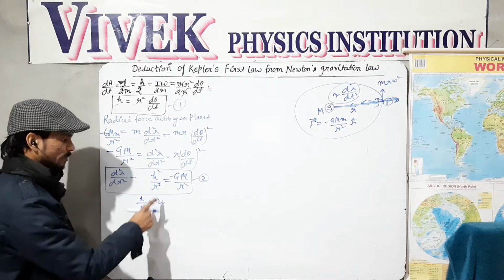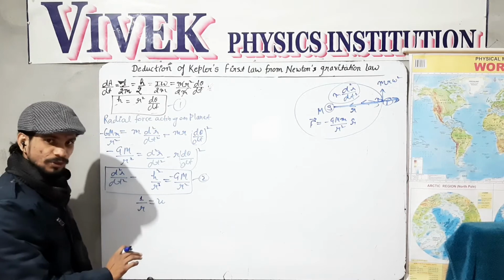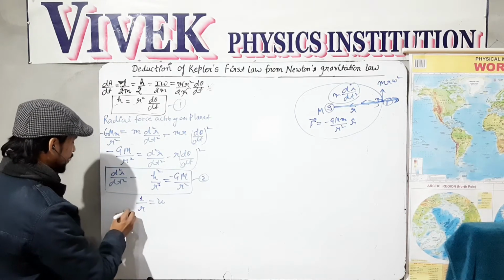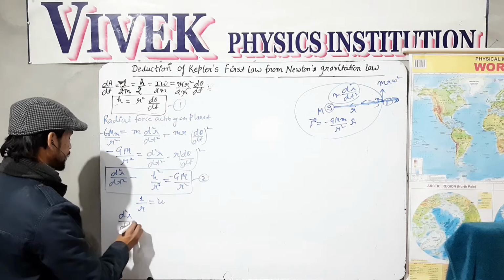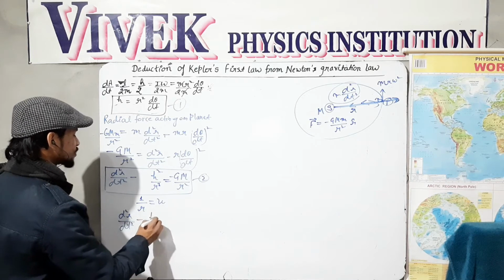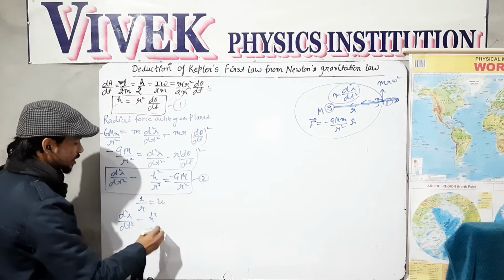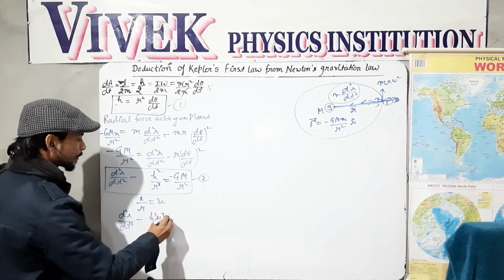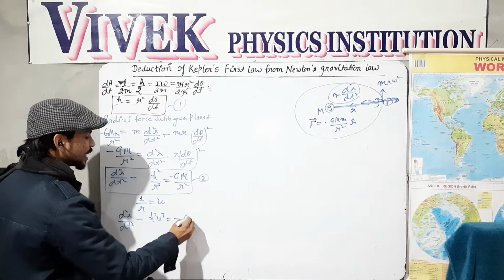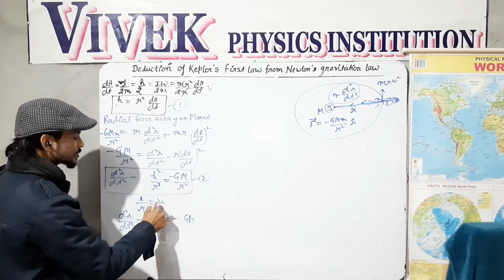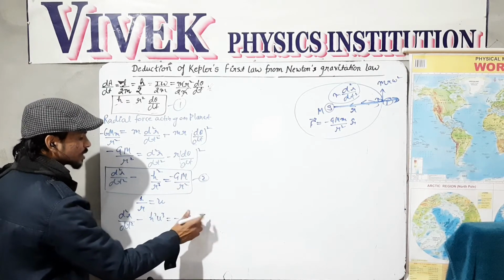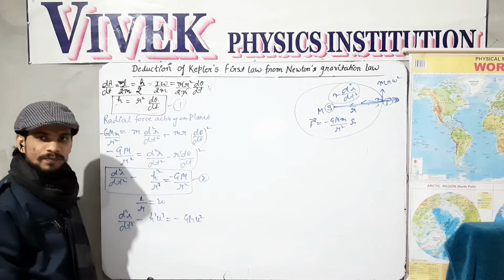So this is d²r/dt² minus h square times 1 over r cube, which gives me u cube, equals minus GM times 1 over r square, which gives me u square. So this is u square here.